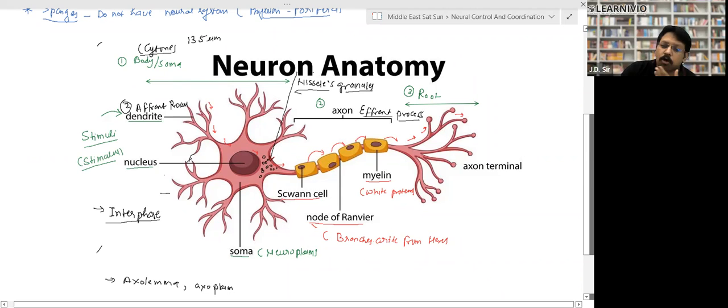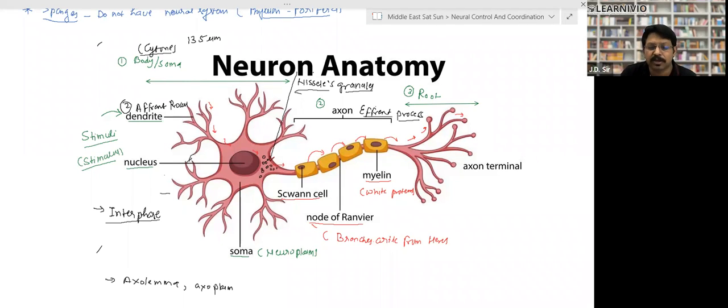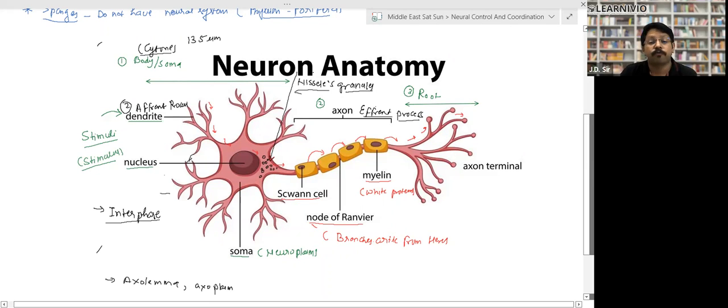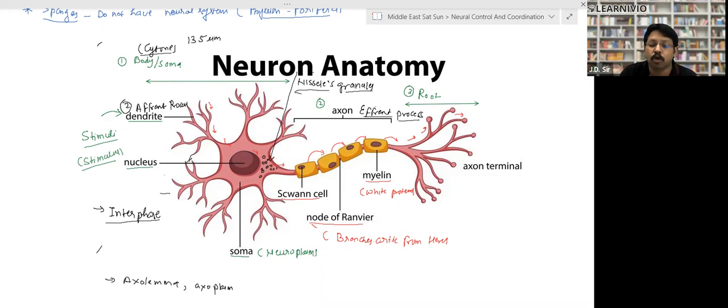Axon may be myelinated or not myelinated. What is myelin? These yellow colored structures are called myelin sheath, meaning myelin covering. They make the covering around the axon part. So what is their function? If the neuron has a myelin sheath, then the rate, or flow, or we can say speed of the information will be very high. And if they do not have myelin, meaning they are non-myelinated, they have very low speed or velocity of the neural system, right? Again, myelin may or may not be present over there, right?